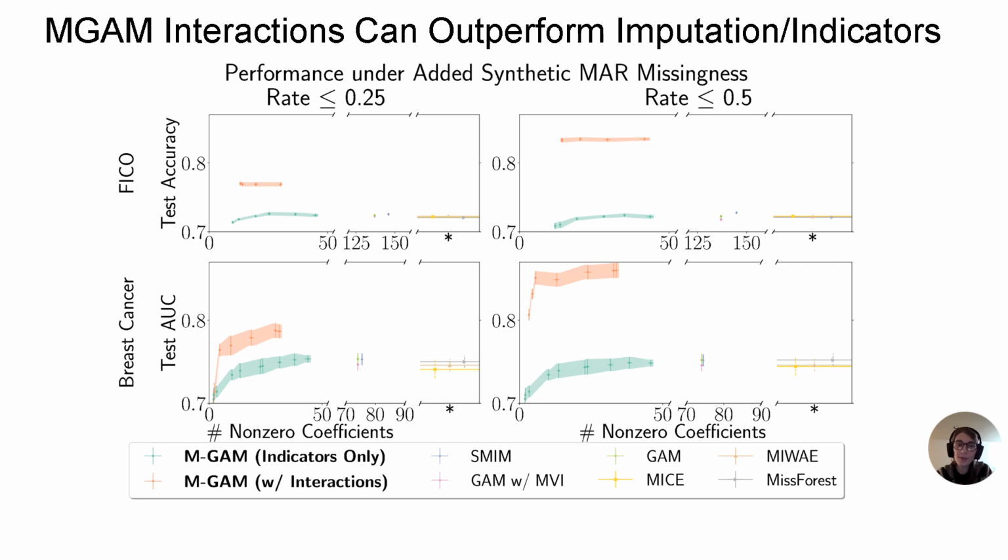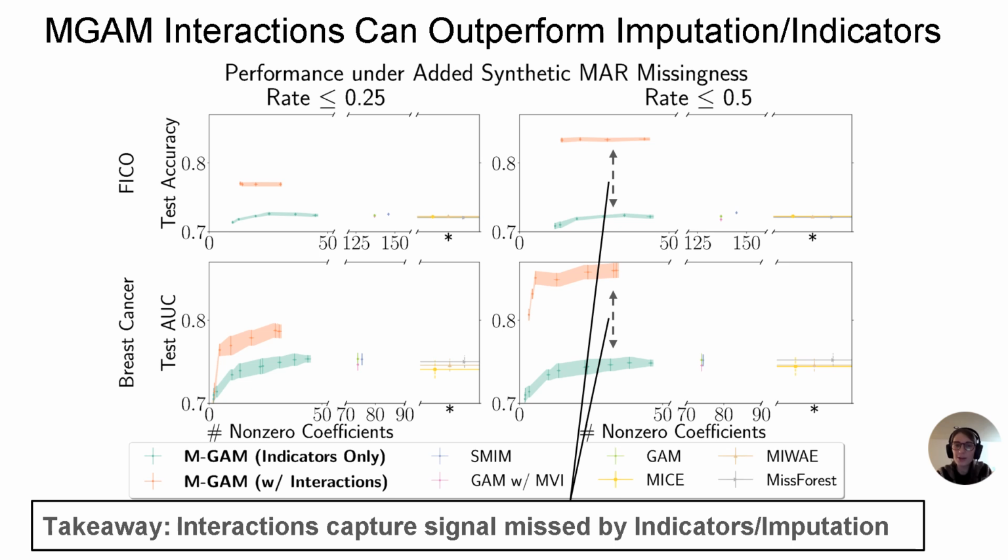This is the kind of missingness that's normally used with imputation, but because this is a predictive task, it turns out that using a standard imputation approach is arbitrarily worse than if we allow interactions on our MGAM model. These interactions are also arbitrarily better than if we only allow missingness indicators on our MGAM model. If you'll recall, the interactions are when we allow other shape functions to adjust to compensate when one feature is missing.